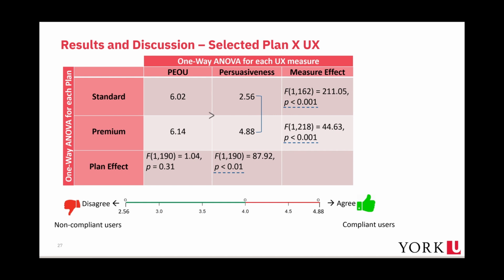Overall, perceived ease of use, regardless of the selected plan, is rated higher than the perceived persuasiveness of the website, with the difference between ease of use and persuasiveness being more pronounced in the standard group. While there is no significant difference between the perceived ease of use of those that selected the standard plan and those that selected the premium plan, there is a significant difference between both groups with regard to perceived persuasiveness at p less than 0.001, with the premium group stating that the deployed dark patterns persuaded them to select the premium plan more than the standard group.